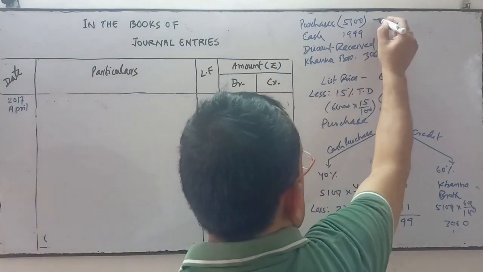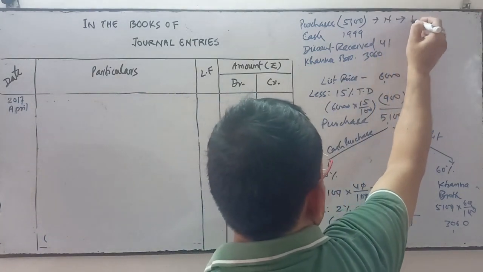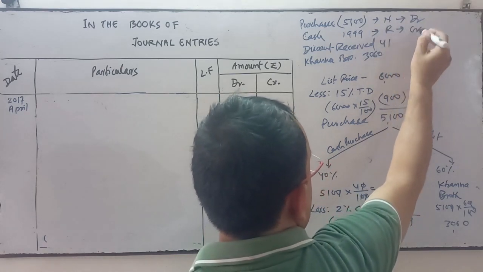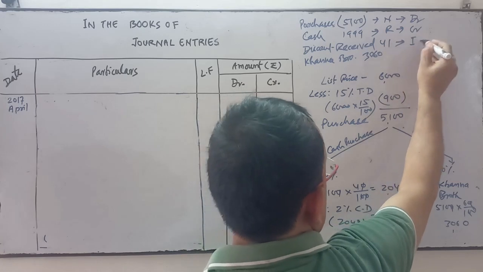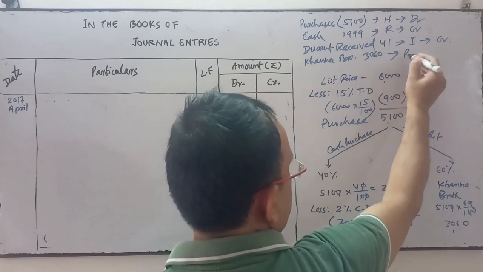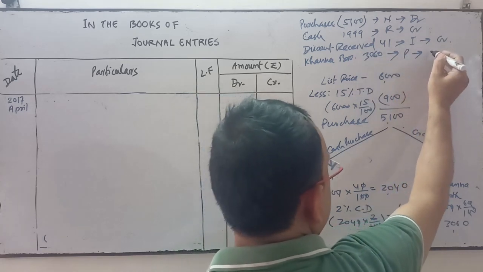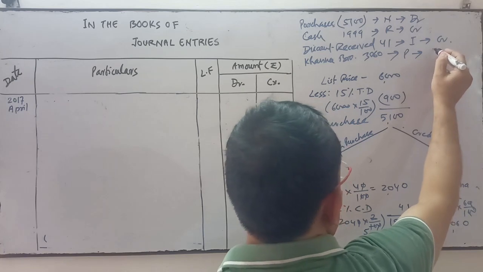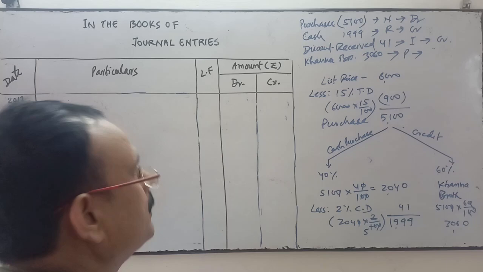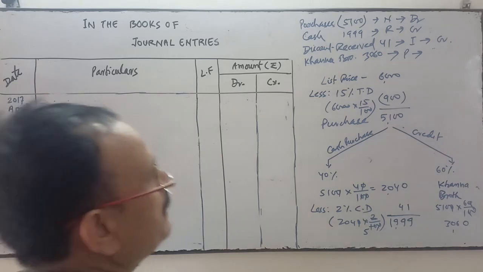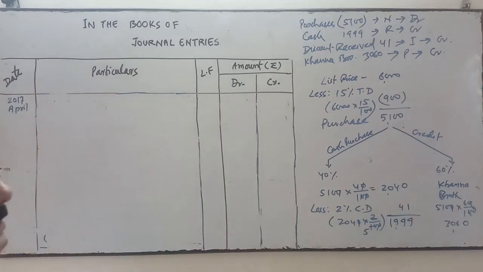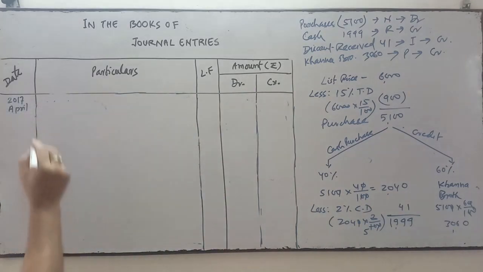So purchase is a nominal account, all expenses debit. Cash is a real account, what goes out is credit. Discount received, income, credit, comes under nominal account. Khanna Brothers personal account, is he the receiver or giver? When we purchase the goods, he is the giver. When we do the payment of cash, he is the receiver. So three accounts are credit and one account is debit.